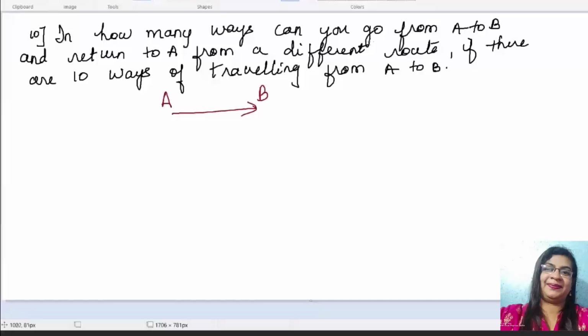If there are 10 ways of traveling from A to B, 10 ways are there of traveling from A to B.